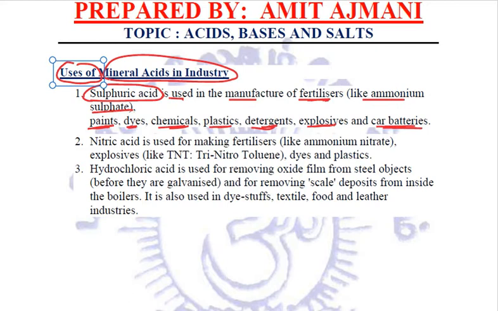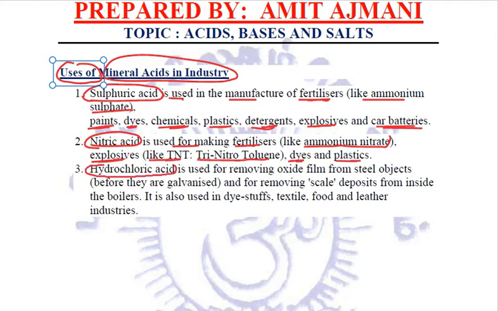So many wide varieties of uses for sulfuric acid. That is why it is called the king of chemicals. Next, taking the example of nitric acid. It is used for making fertilizers like ammonium nitrate. It is used for making explosives like TNT. What is TNT? Trinitrotoluene. Nitric acid is also used for making dyes and plastics.